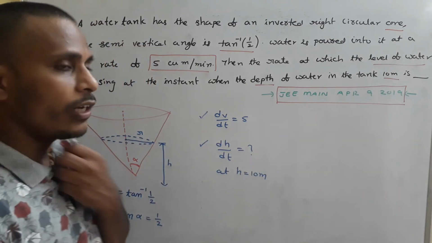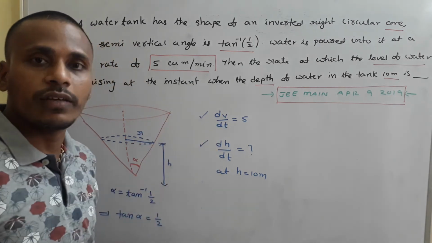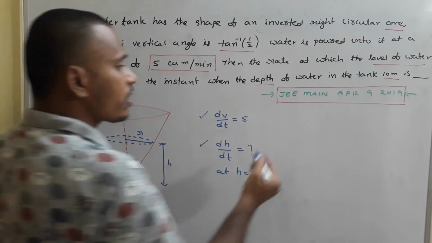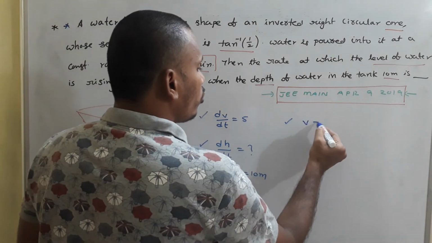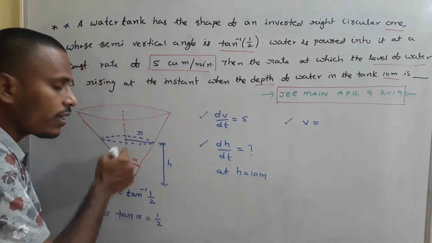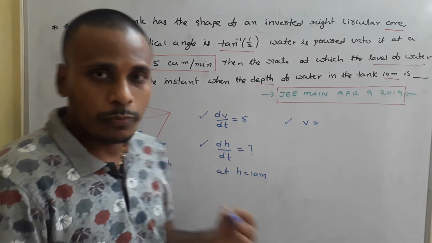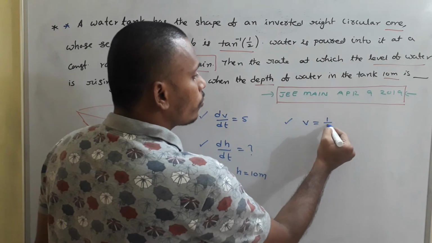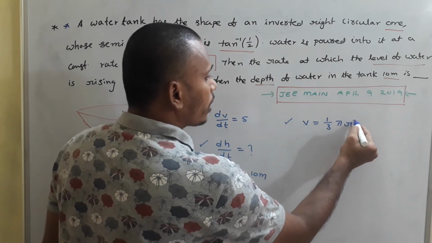Now what do we need? Since dV by dt is given, to calculate dH by dt, we need a relation between V and h, and that relation is simply the volume of a cone, because this water in the cone is also in the shape of a cone, right? And that's why volume is equal to 1 by 3 pi r square h.